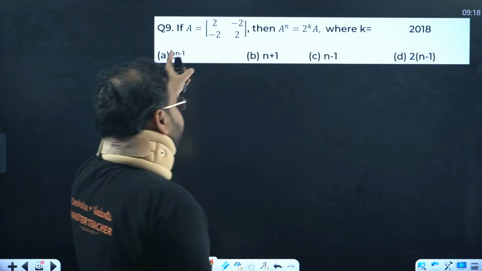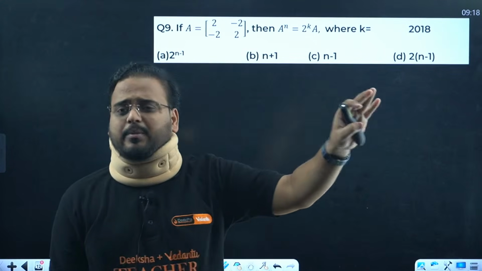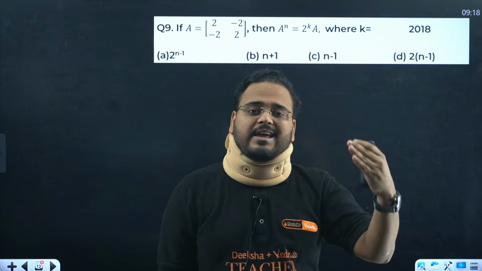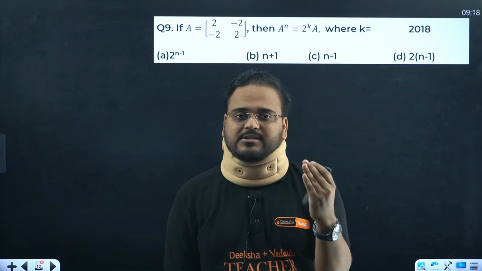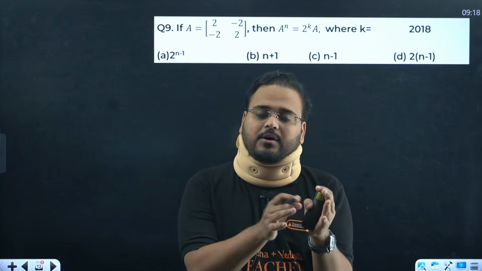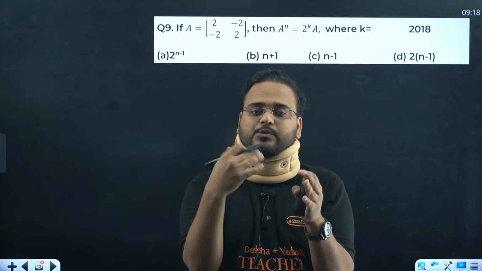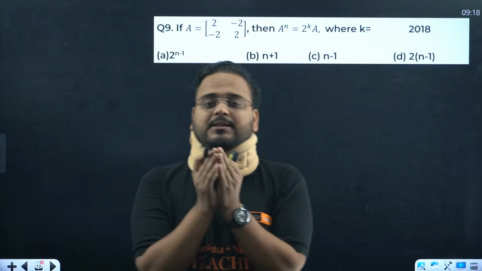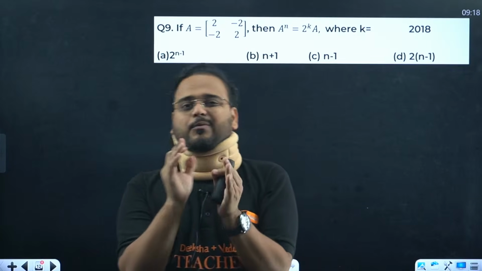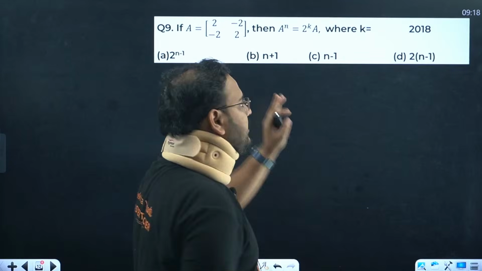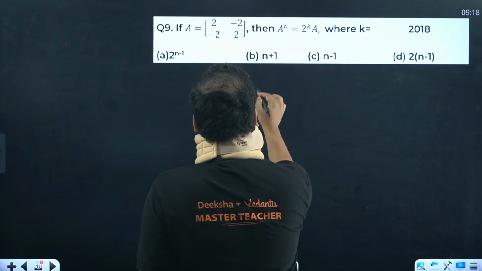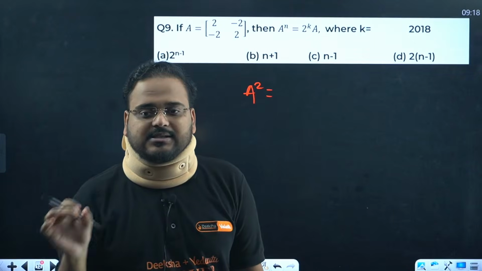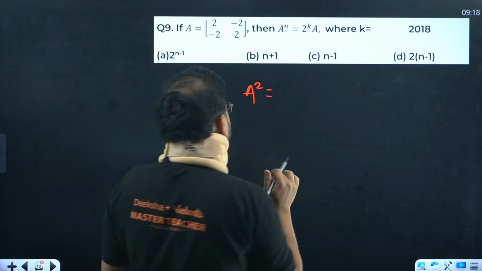Question number 9 now. Now this looks like a difficult problem, but it is actually very easy. What is the concept behind it? Whenever you look at any integral power of a matrix, just find the square of that matrix, and from there you can simply get the result very quickly in that form only. I'll show you. Let's find the square over here. Everyone try to give me the answer for this question without using any help online. Just simply give me the answer for question number 9.